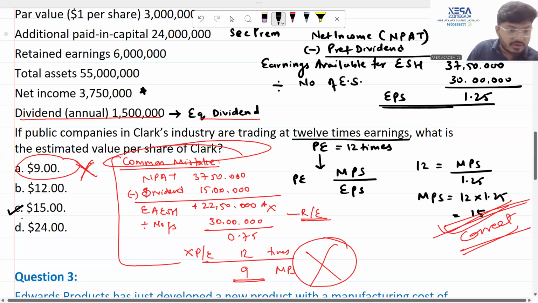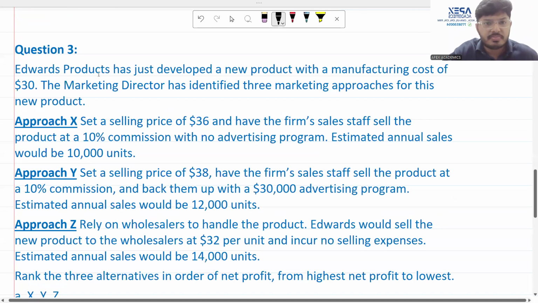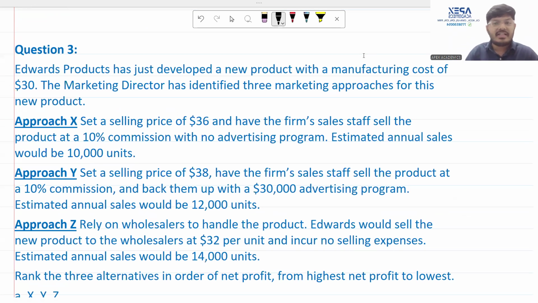I hope you are all with me on the explanation. Let's go to question number 3 of Edward Products. Now, what has Edward Products done? Edward Products has now recently developed a new product that has a manufacturing cost of $30. The marketing director has identified 3 marketing approaches for this product.